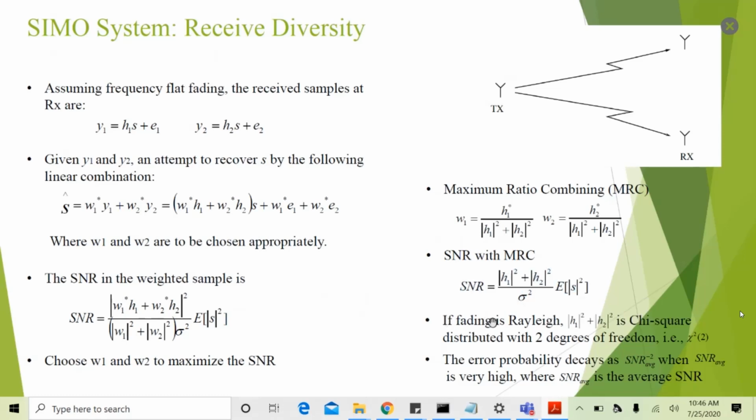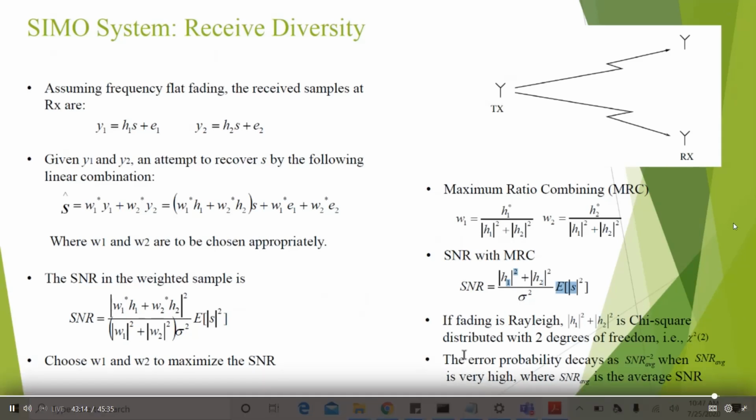If we assume the fading to be Rayleigh distributed, then mod H1 squared plus mod H2 squared is chi-square distributed with 2 degrees of freedom. Then if the SNR is chi-square distributed with 2 degrees of freedom, we can derive the error probability. I have not given the expression and derivation for error probability here, since it will take more time. I am just giving the intuition.